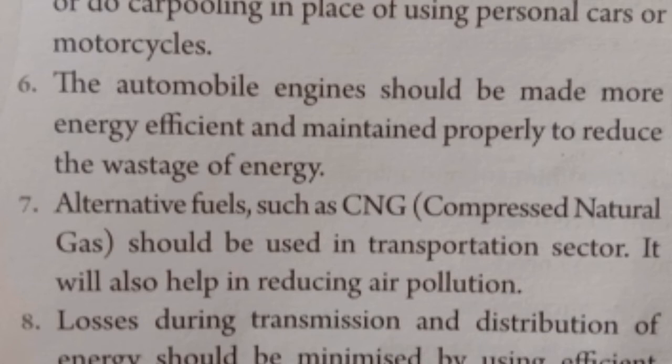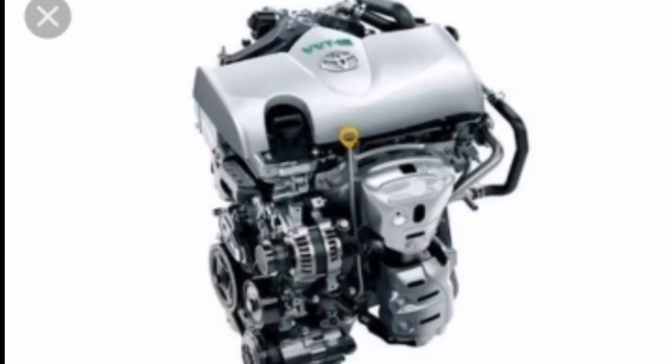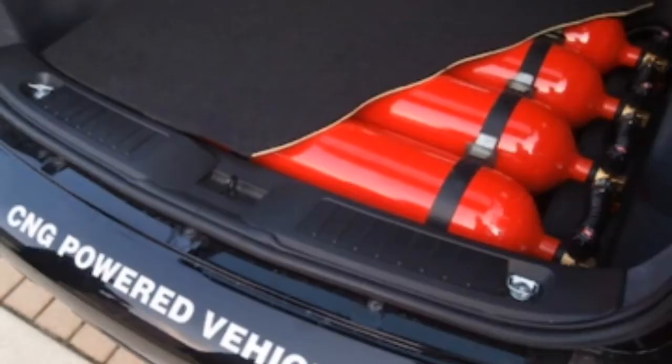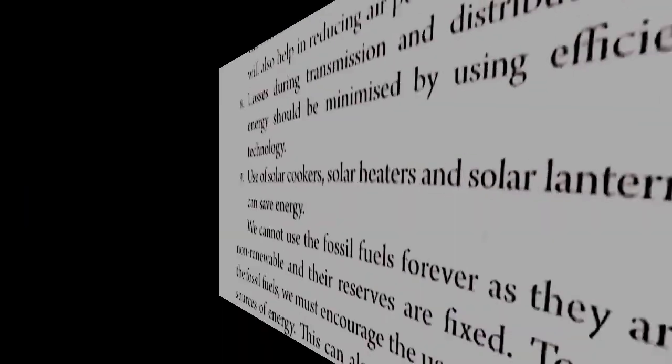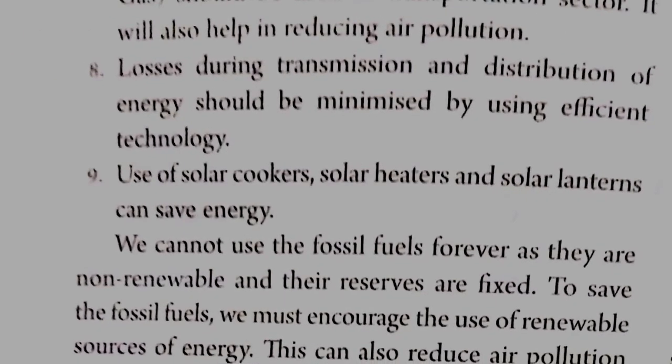These days you can see the yellow-green autos running on CNG on our roads even. It will also help in reducing air pollution. This is the image of energy efficient engines that should be used these days to save energy resources. This is the image of a CNG powered vehicle. Losses during transmission, that is transfer, mainly in the case of petroleum, and distribution of energy should be minimized, that is reduced, by using efficient technology.